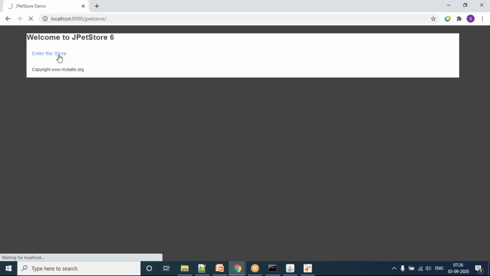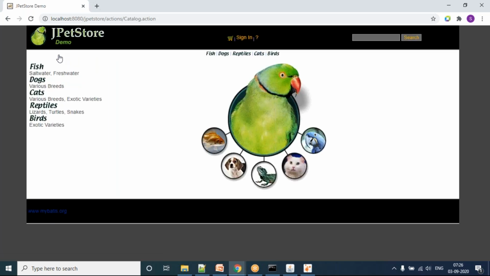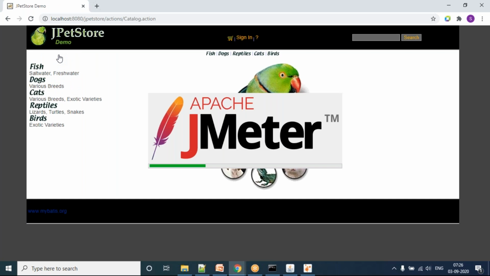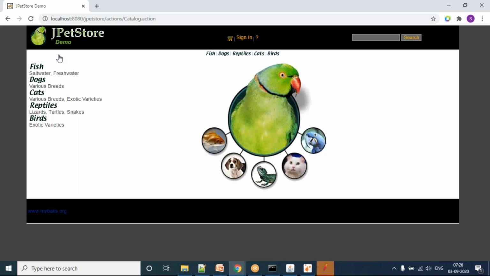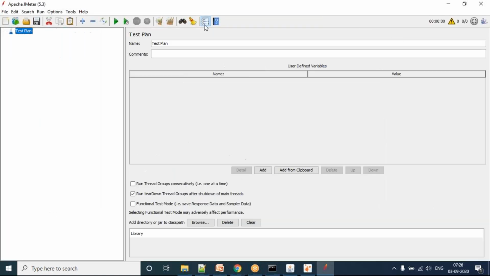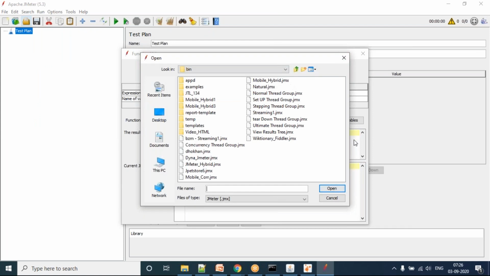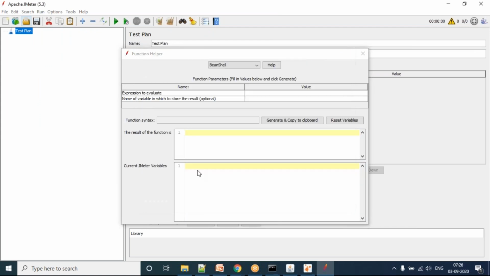This application I mentioned, this WAR file, I'm going to share with you so that you guys can deploy it in your machine. You can deploy it to your local, or to your own VM or your own AWS machine, wherever you have a machine available. And I already have a JMeter script prepared. Say I'm opening that JMeter script.